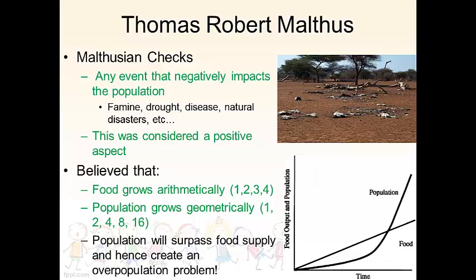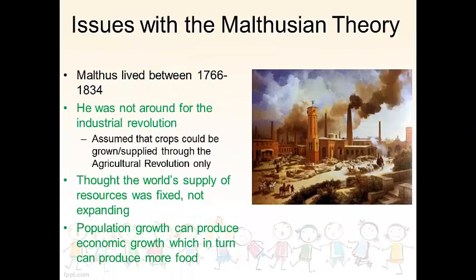Well, I have to tell you, there's a little bit of criticism about him. Let's get to it here, all right? Listen, Malthus lived between 1766 and 1834, all right? He was not around for the Industrial Revolution, so all his theory assumed was on the growth and supply through the agricultural revolution only. Thus, he didn't know machinery was going to come and mass production and all these great things that we have today. Also, he thought that the world supply was fixed and not expanding. In other words, we couldn't increase our food supply in other regions of the world.